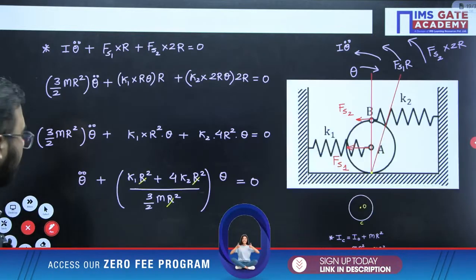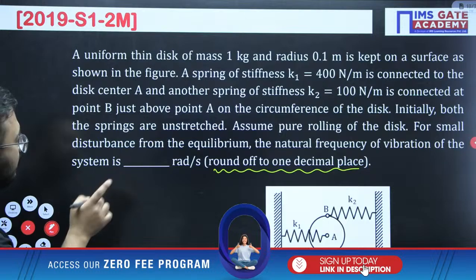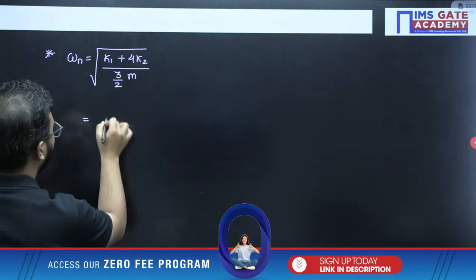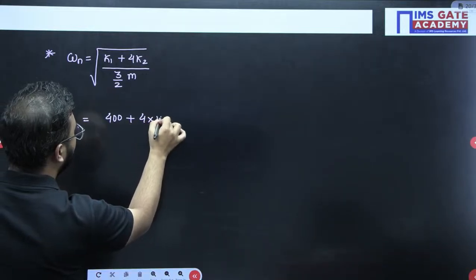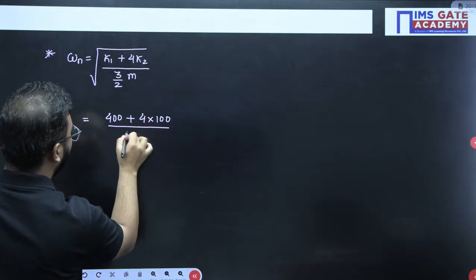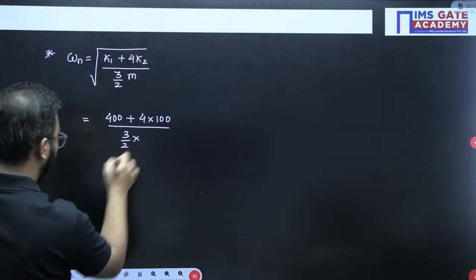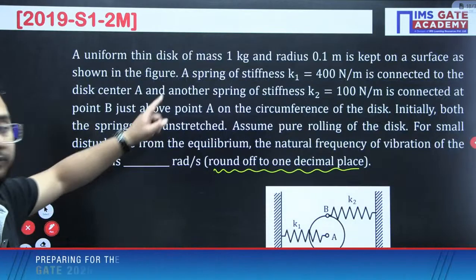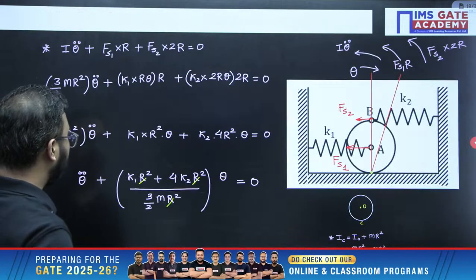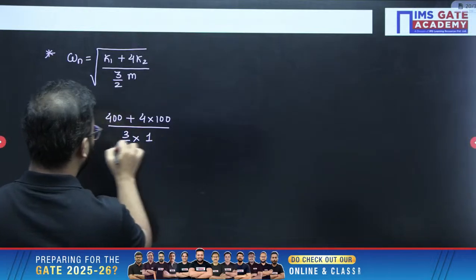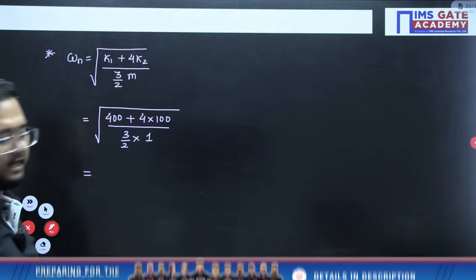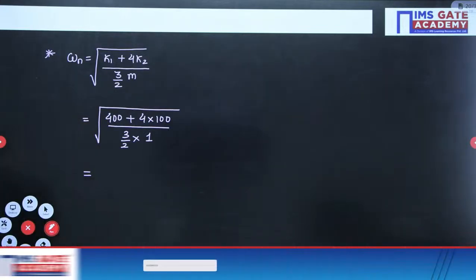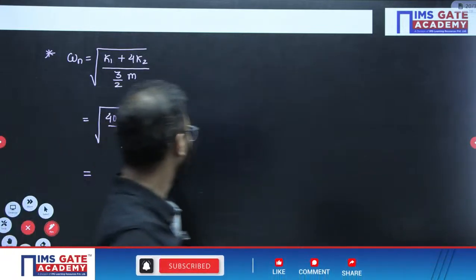Right. Now k1 value was given as 400 and k2 was 100. So let us put the values. Three by 2 into the mass value. Mass 1 kg they have mentioned, so that mass we will be putting here. So we just have to do this calculation and we'll get the answer. Okay, so let us calculate this part.